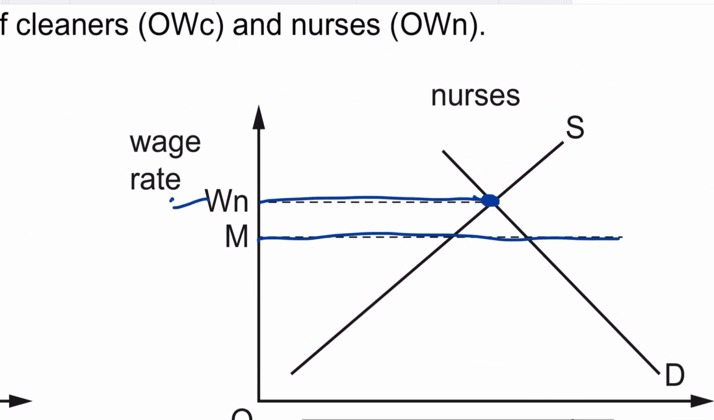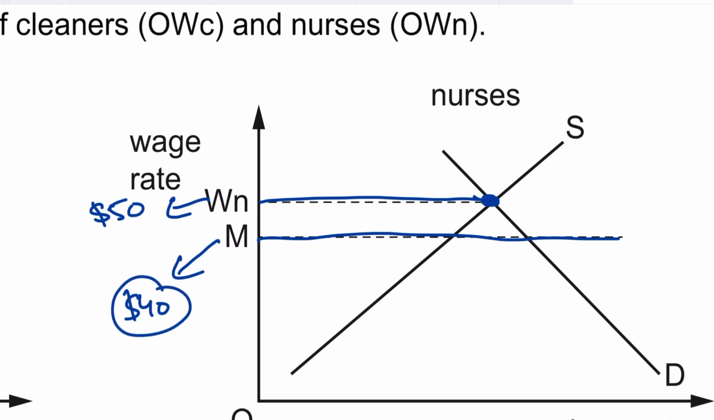Obviously, let's suppose that the market wage rate for nurses is $50 an hour, and the minimum wage is $40. It tells us that you need to pay the workers a minimum of $40. So if the government is instructing the firms to pay a minimum of $40 to nurses, that's the minimum they are supposed to pay. But how much will they actually pay? They'll actually pay $50, whatever the market wage rate is.